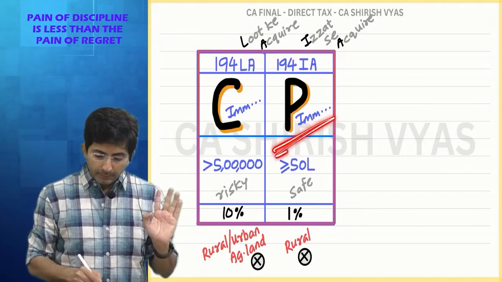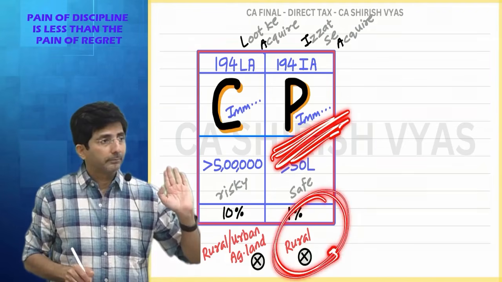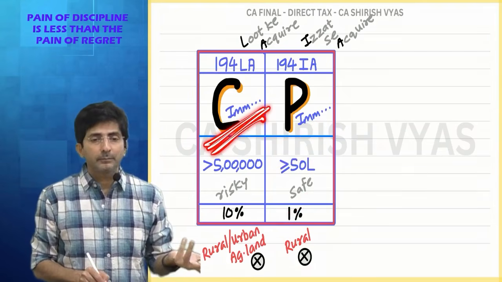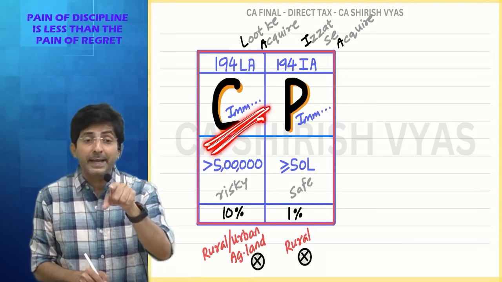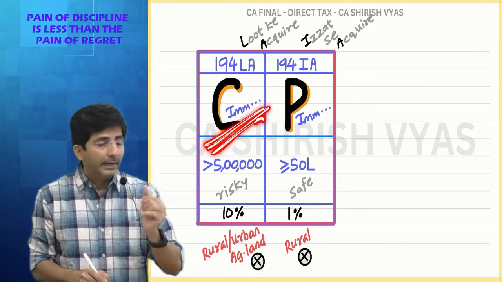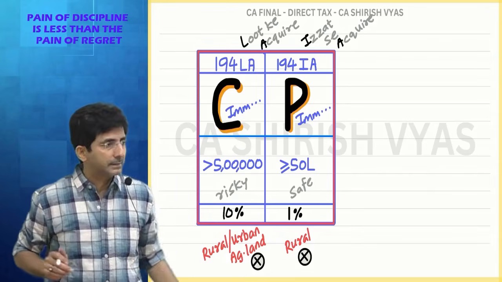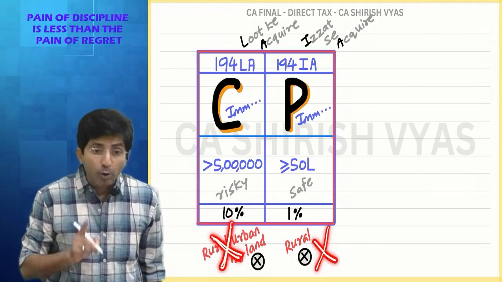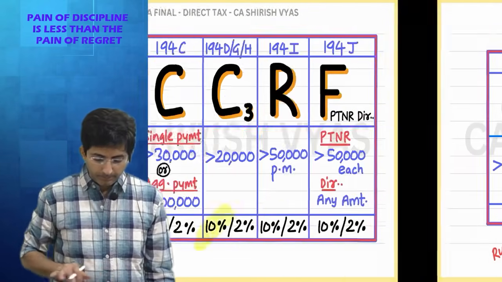So, do you agree? If it is a normal sale, only rural agriculture land is exempt. Think from seller. And if it is a compulsory acquisition, rural anyways it is exempt. Even urban is exempt under section 10(37). And if something becomes exempt, there is no need of deducting TDS. So see, I have put a cross mark here, means TDS will not apply. Okay. So this was C and P.